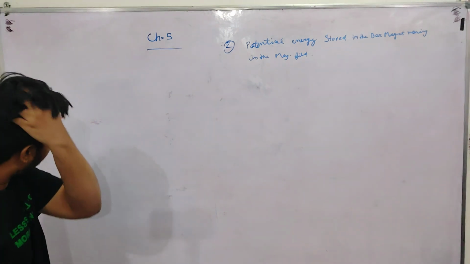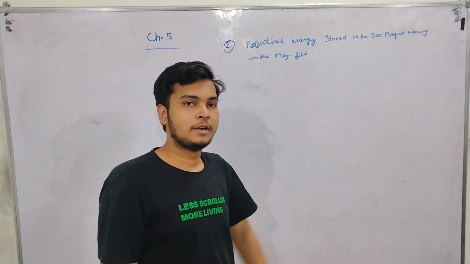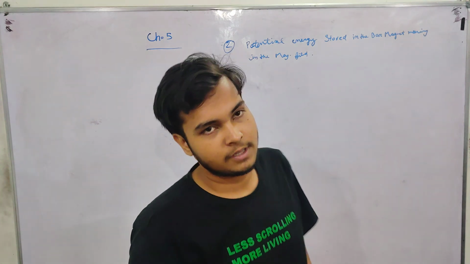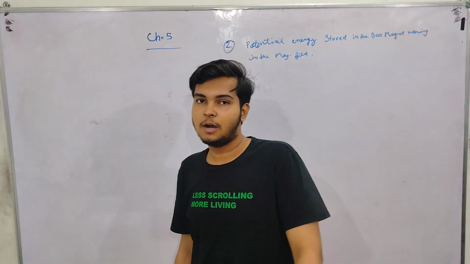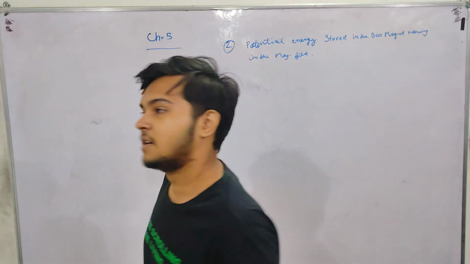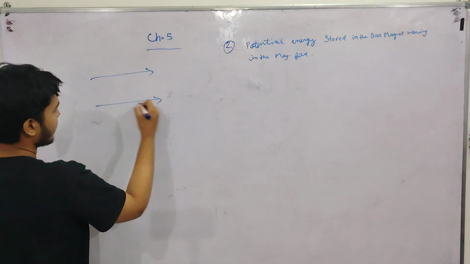First we will draw the diagram. If we do not draw the diagram, marks will be cut. The diagram is important, or the invigilator will not be able to understand what we have written as theta 1 and theta 2. You will understand what theta 1 and theta 2 are after I draw the diagram. This is the magnetic field.